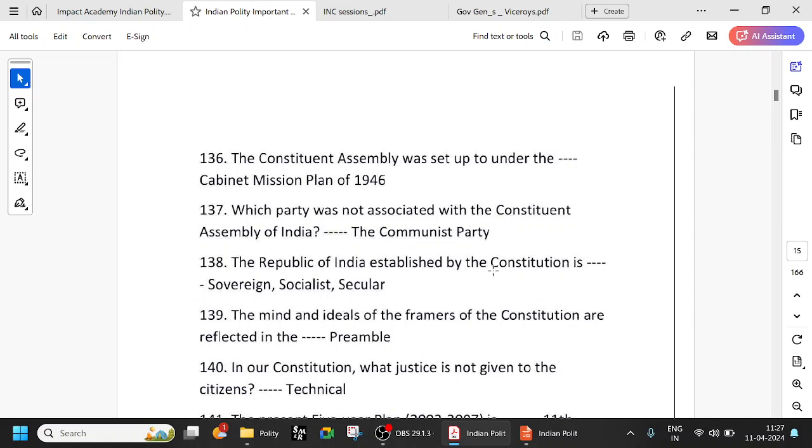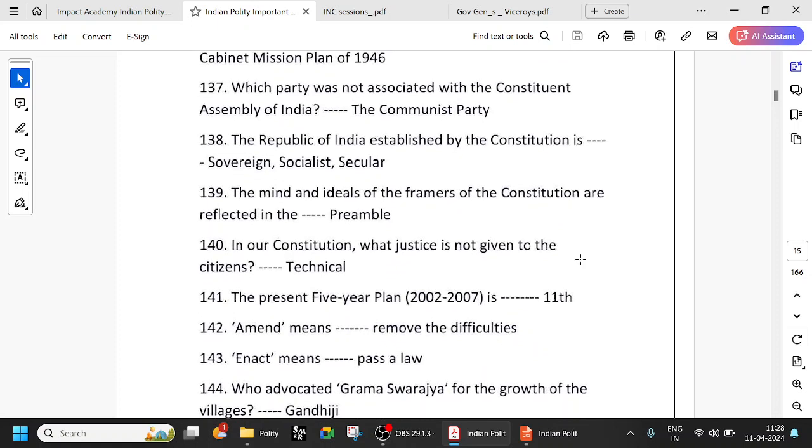The Republic of India, established by the Constitution, is sovereign, socialist, secular, democratic. All those things are there, right? Secular and integrity have been added by the 42nd Amendment Act. The mind and ideals of the framers of the Constitution are reflected in the preamble. We have seen many days, it's the soul of the Constitution, and the source of the power of the Constitution. So in our constitution, what justice is not given to the citizens? We've seen, right, in the preamble, justice of